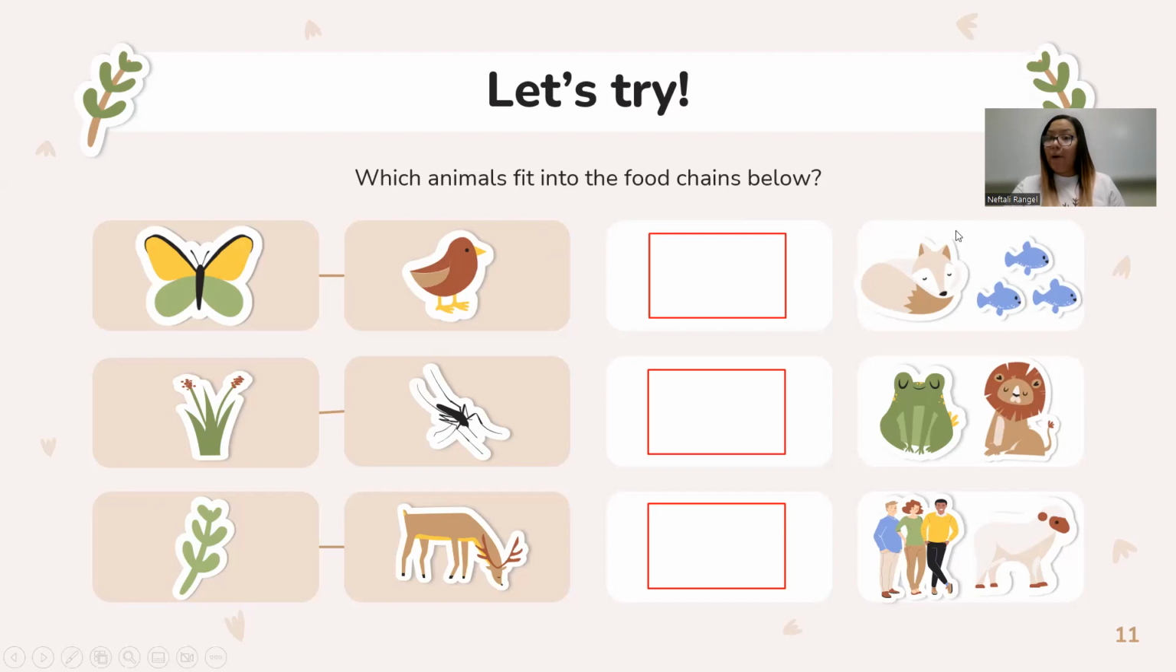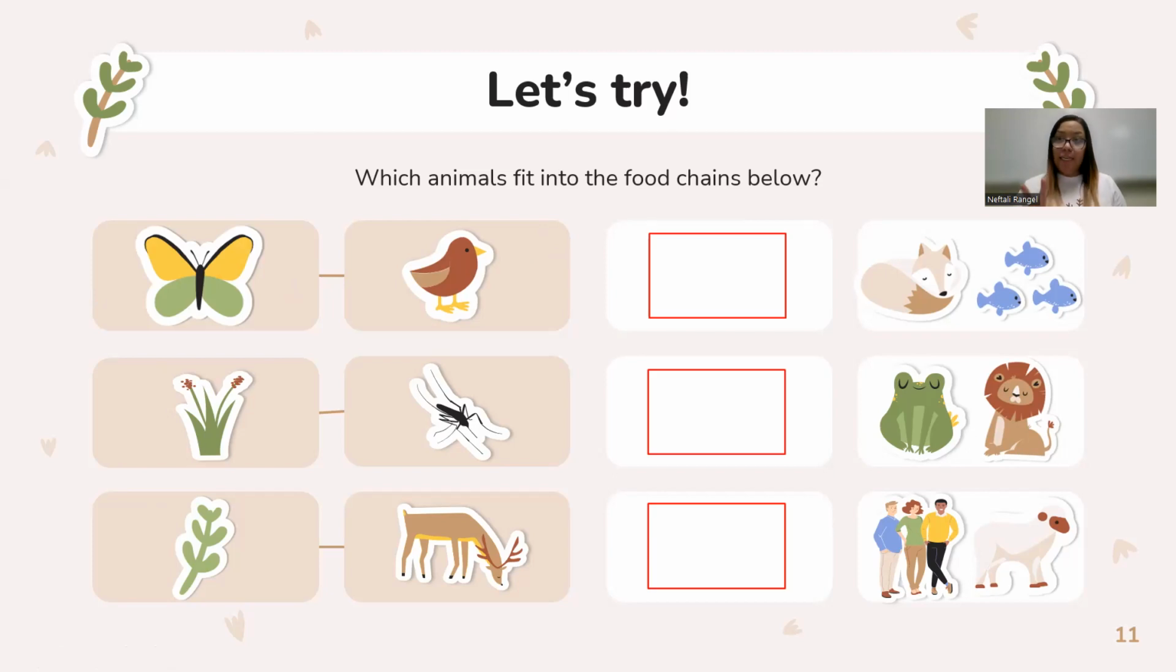And then to the right, we have our choices. So we have a butterfly. For the first line, we have a butterfly first, which is okay. We don't always need a plant. So we have a butterfly.